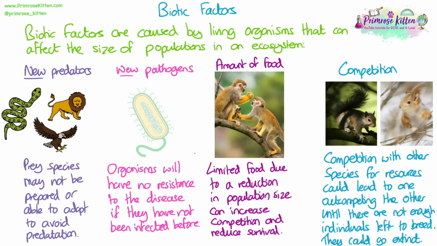Competition. Competition with other species for resources could lead to one outcompeting the other until there are not enough individuals of that species left to breed. This means that they could go extinct. An example I've got here is the red squirrel and the grey squirrel. There are very few red squirrels left because the grey squirrel is able to outcompete them in most habitats.